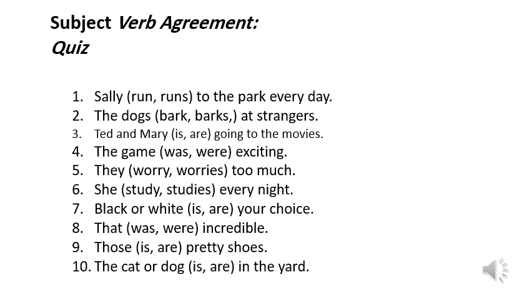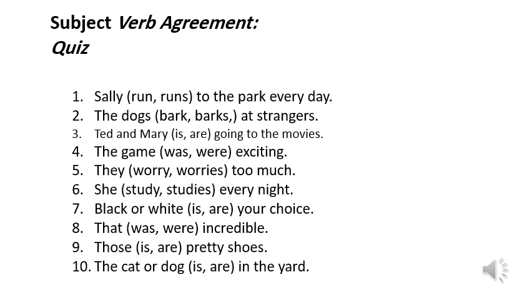Sally runs to the park every day. Number 2, the dogs bark or barks at strangers. The subject here, the dogs, is plural, so we don't add s to the verb. So we can say the dogs bark at strangers.